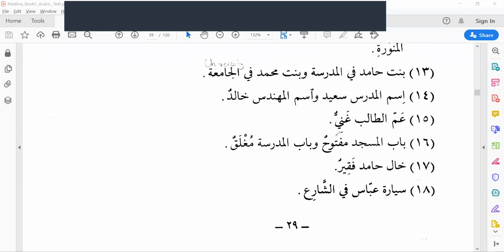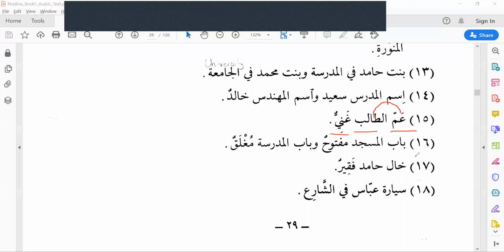Then Ammu Talibi Ghaniyun. Ammu means uncle. Talib, student. Student's uncle is Ghani. Ghani means rich. Student's uncle is rich.